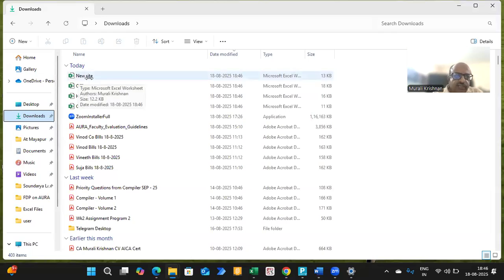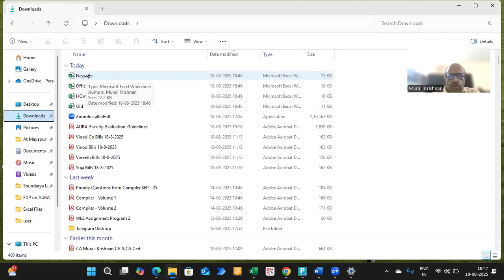Those three sheets have now become three files. Look at it, three files. So one file in which three sheets were there has been split into three files. That is what my principal wanted, and I was able to give him a very easy response. This is how you can improve your work in the office as well as at home.